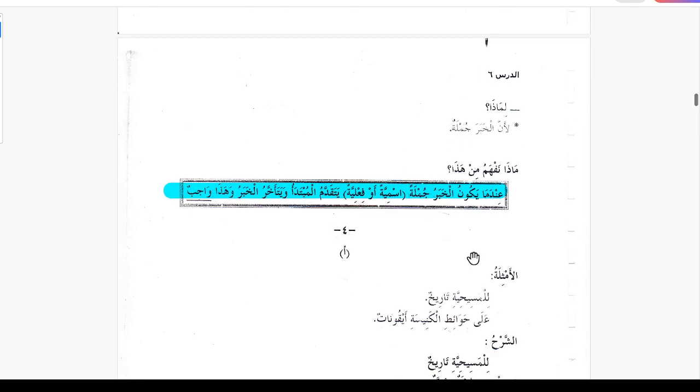So maza nafhamu min haza, what do we understand from this? Indama yakunu khabar jumlatan ismiya or fe'liya, when the khabar is a jumla, a sentence, whether ismiya or fe'liya, yataqaddamu al-mubtada wa yata'akhkhar al-khabar. Mubtada comes before and khabar comes after. Wa hadha wajib, and this is must. So this is the rule in this case.